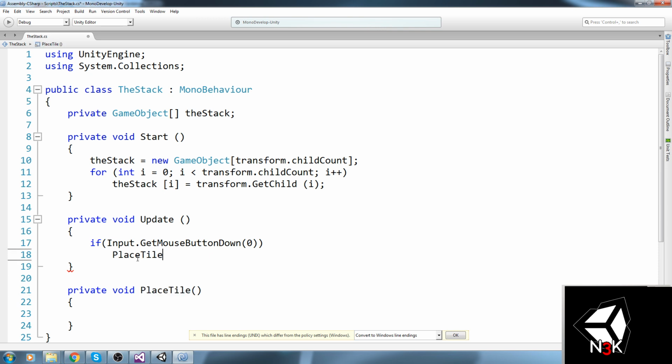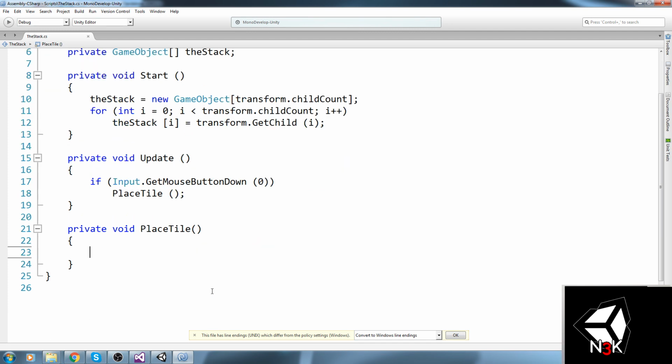So let's put the place tile right there, and whenever we hit the left click on the mouse button, we are going to go ahead and just place one tile. Now they're not even moving just yet, but I just like to start by stacking them on top of each other. So that's going to be the first step.